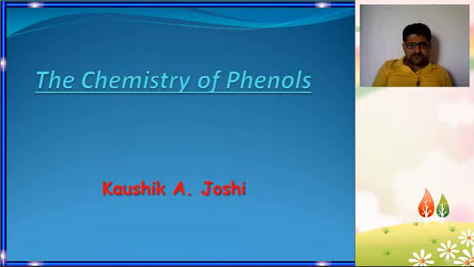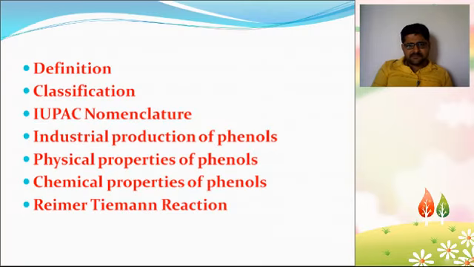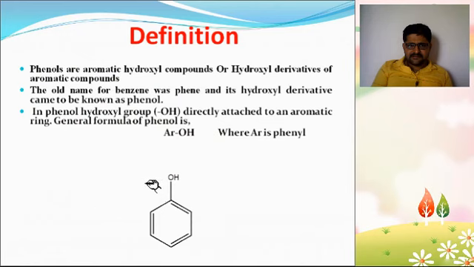Hello friends, today we discuss the chemistry of phenols. In this chapter, we discuss the following points: definition, classification, IUPAC nomenclature, industrial production of phenols, physical properties of phenols, chemical properties of phenol, and Reimer-Tiemann reaction. First, definition: phenols are aromatic hydroxyl compounds, or hydroxyl derivatives of aromatic compounds.